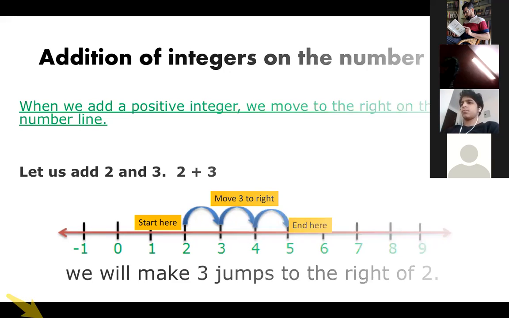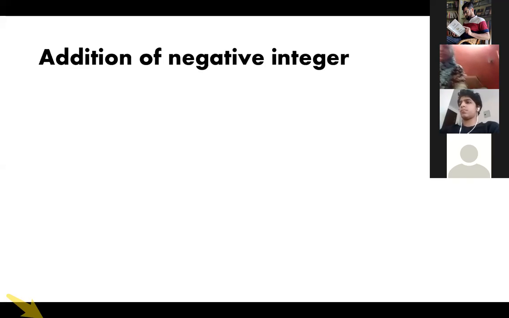Okay, now next is how do we subtract? Ma'am, a number line is infinite, right? Yes, please ask again. It was not clear. Can you write it in the chat because I'm not able to hear? You can write it in the chat. Who is asking? Ma'am, a number line can be infinite, right? Number line can, it will go to infinite.